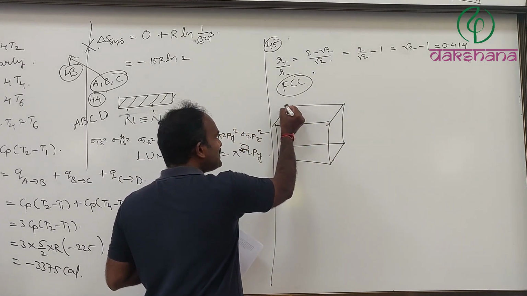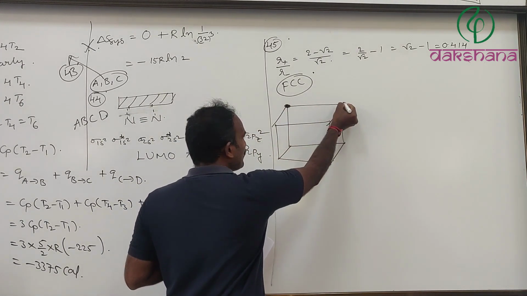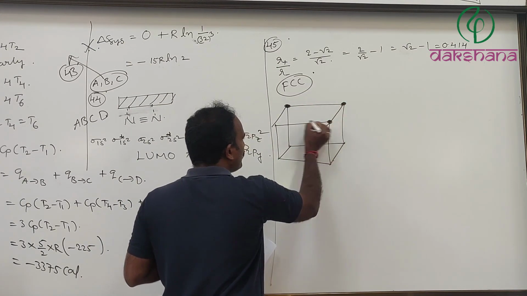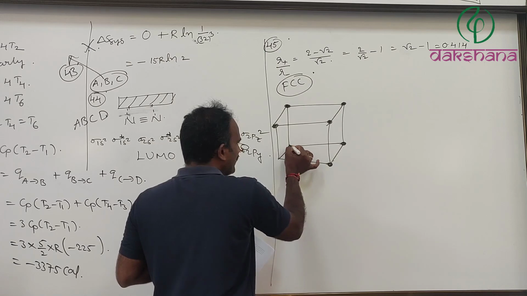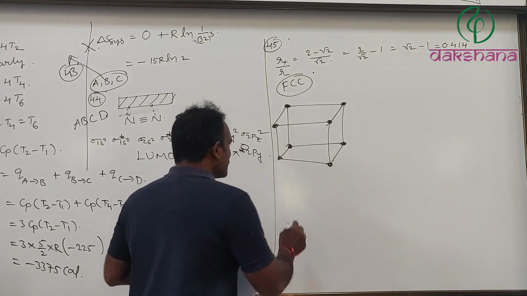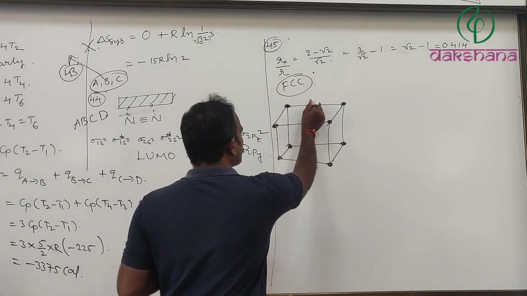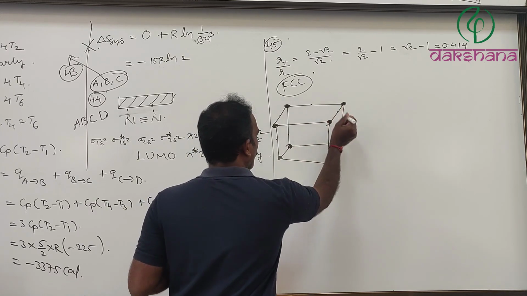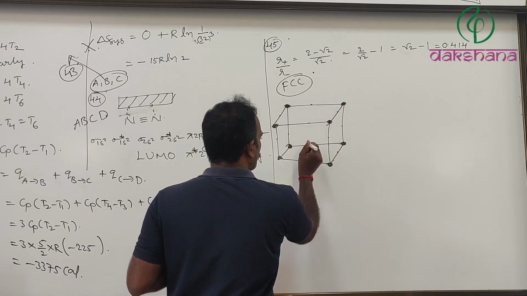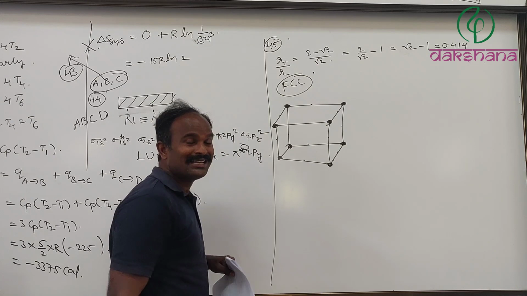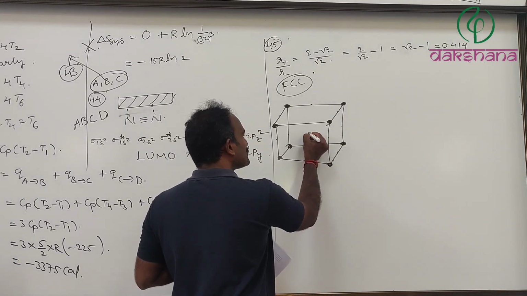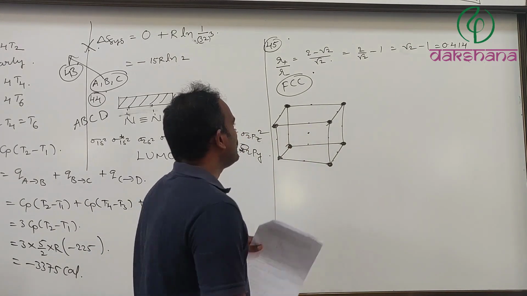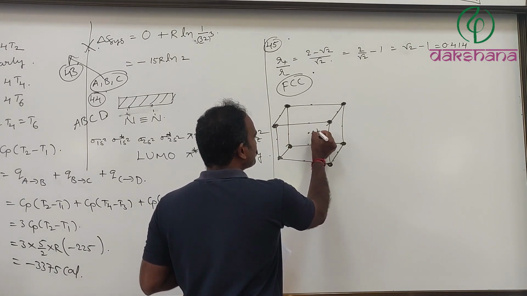Now this is going to be B minus ion. Here also we have B minus ion, B minus ion, B minus ion, B minus ion, B minus ion, B minus ion, B minus. Where are A plus ions present? Edge centers. All these edge centers, as well as where are they present? Absolutely true, at body center. Here, this is A plus.